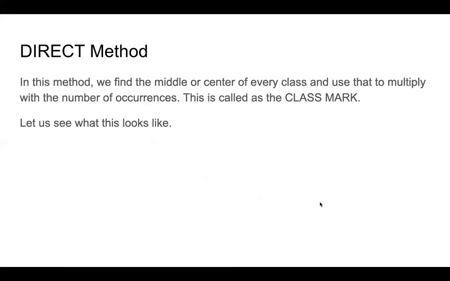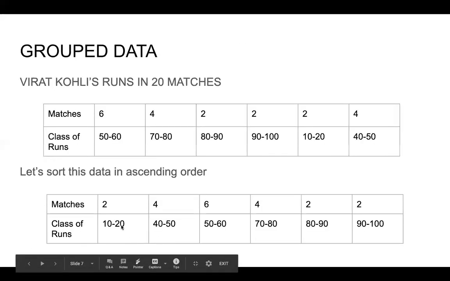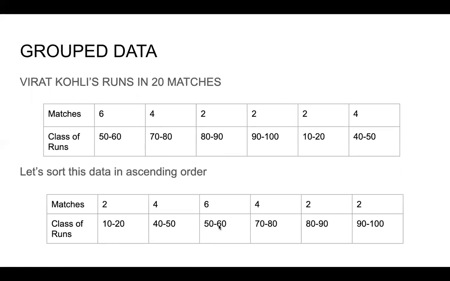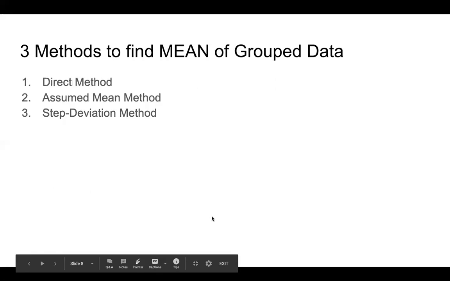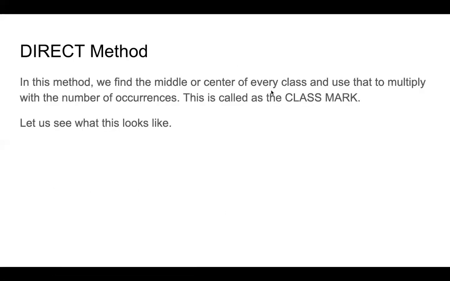So the first method is called the direct method. In this method we find the middle or center of every class. So these are classes. 10 to 20 is one class, 40 to 50 is another class, 50 to 60 is another group of data. So group and class are the same. It is just a group or a set of data. We find the center of every class and use that to multiply with the number of occurrences.